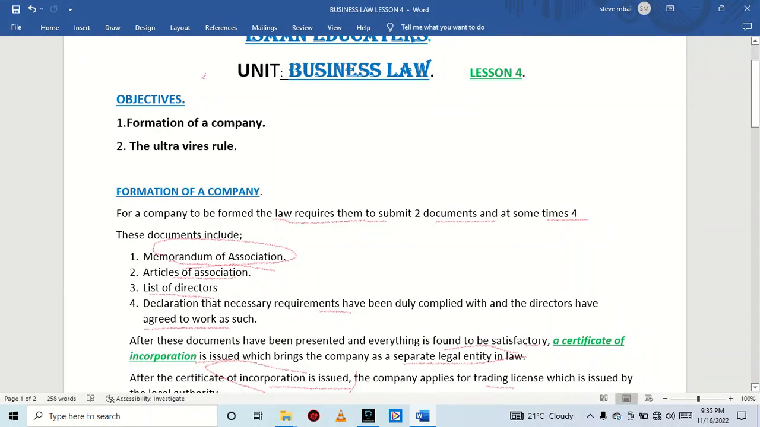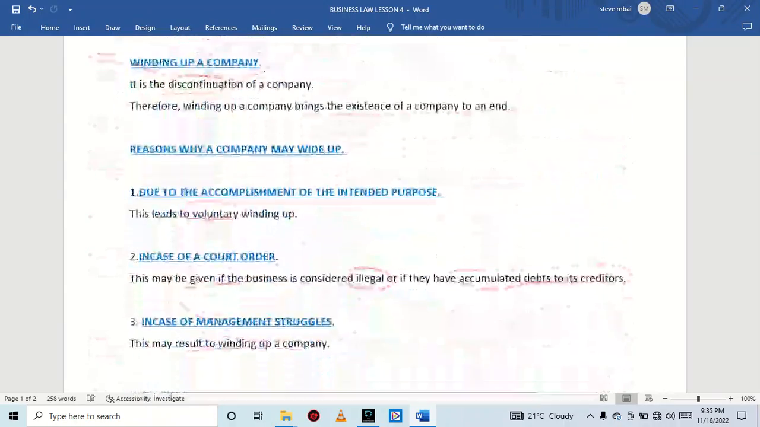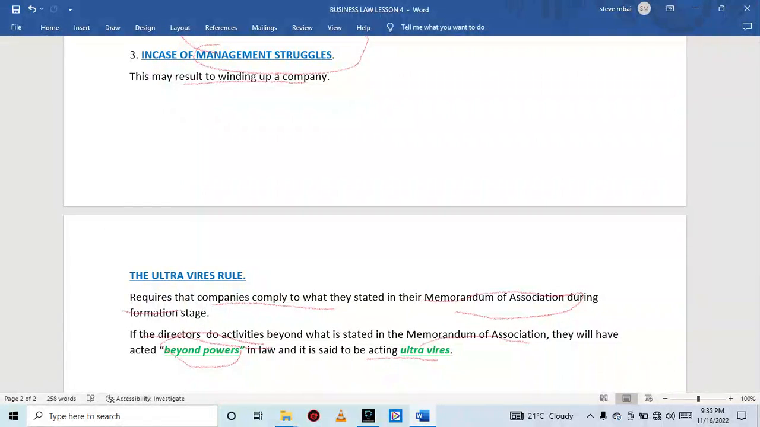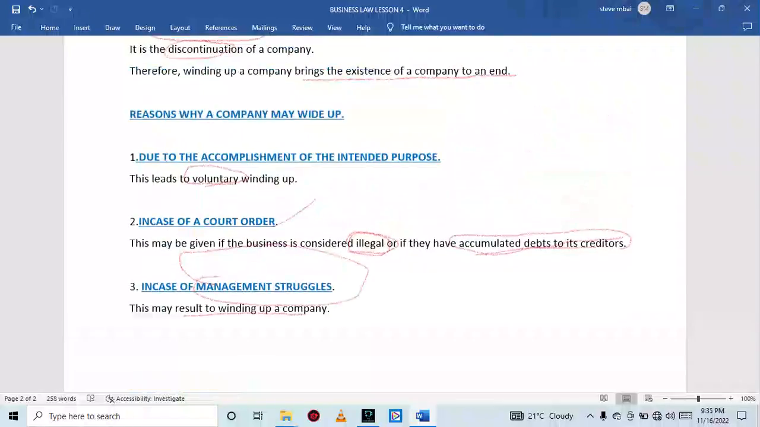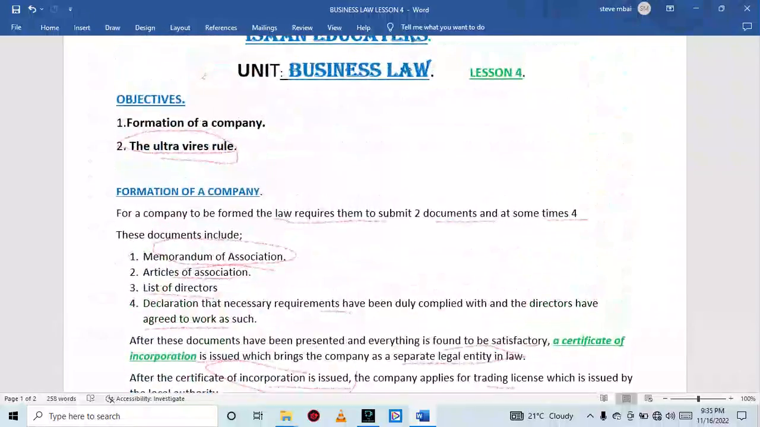You have also talked about the concept of the ultra vires rule, which requires that a company comply with what is stated in their memorandum of association. If the directors of a company go beyond what is stated in the memorandum of association, they will be acting ultra vires.